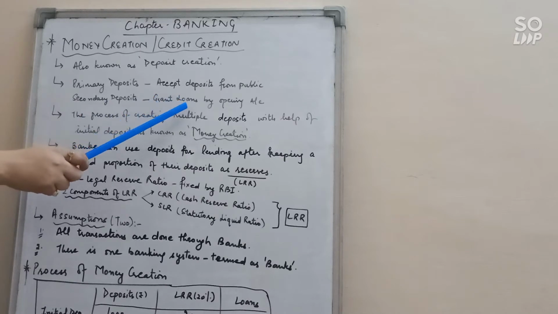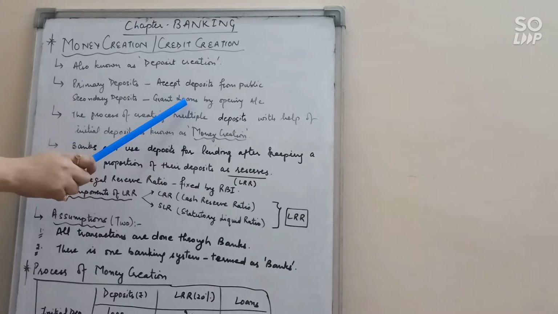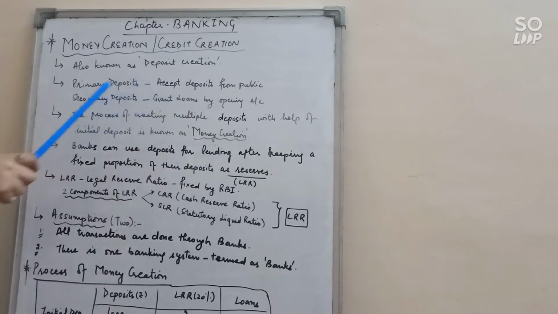When a bank grants a loan to needy persons, it never grants the loan in money form, in liquid form. It always opens an account for the customer and transfers the money into the account. So it automatically becomes a secondary deposit. In this way they can again use these secondary deposits for further money creation, granting this money to another person and so on. The process of creating multiple deposits with the help of an initial deposit is known as money creation.